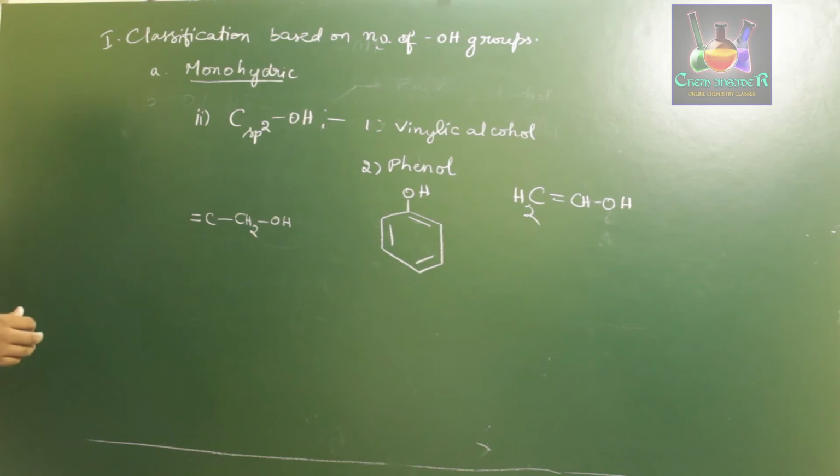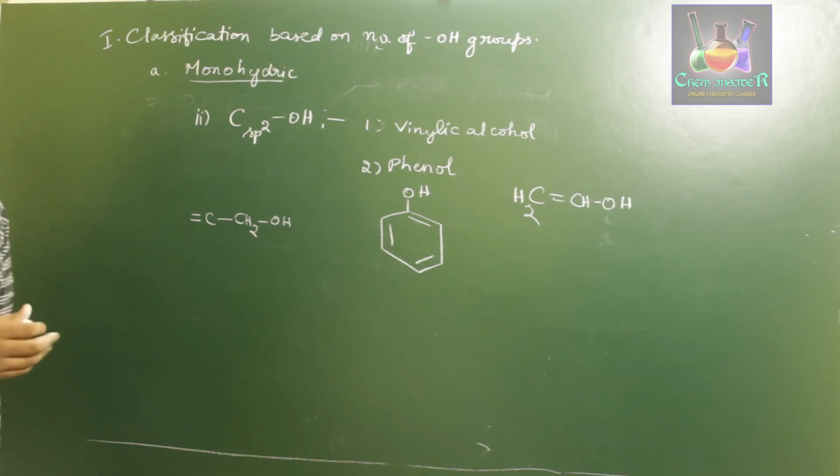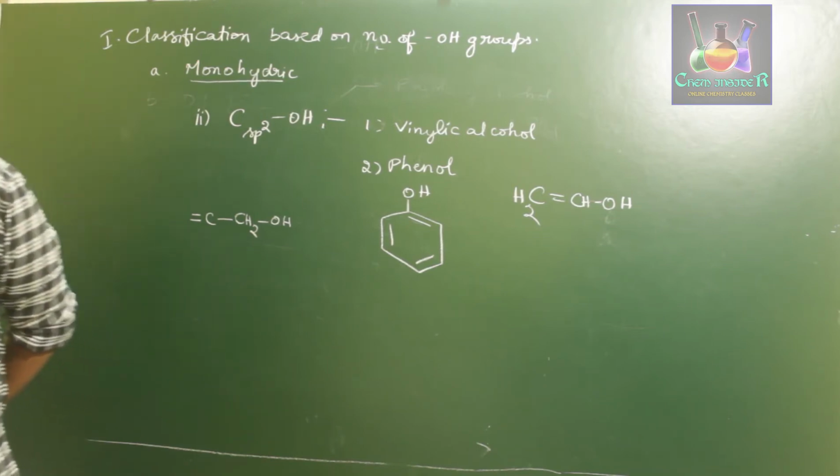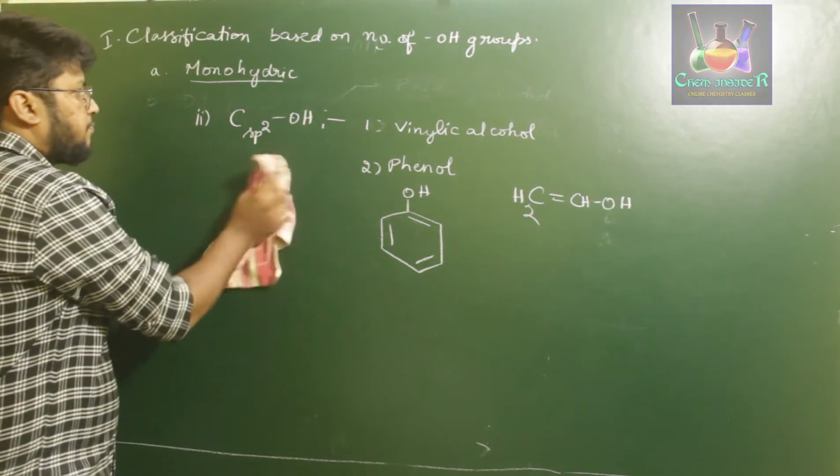So this is about the OH groups attached to carbon with sp2 hybridization. Now, for certain examples of monohydric, dihydric, trihydric alcohols and phenols.